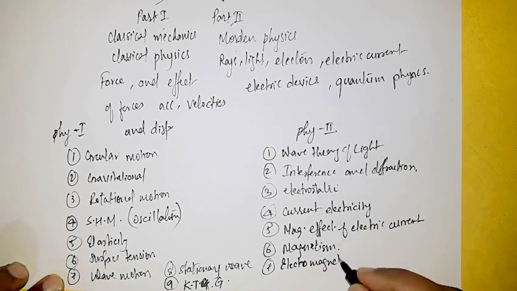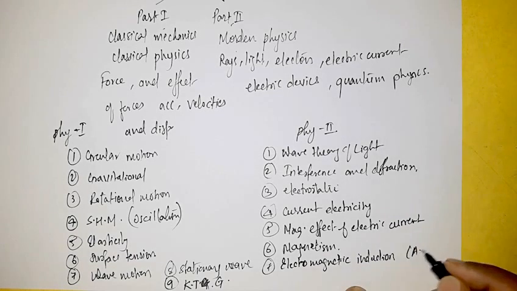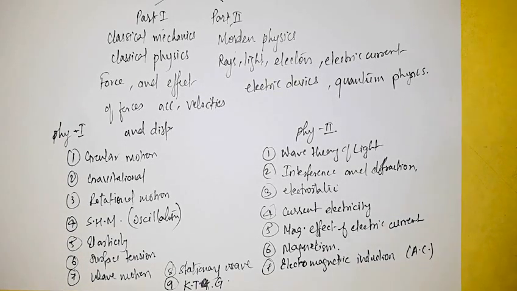Then the seventh chapter is electromagnetic induction, in which we also study alternating currents. Here we discuss how electricity is produced, how energy is converted into electrical energy for getting currents, and what happens when current flows through the circuit, its effect on resistors, inductors and capacitors like electrical components. We will discuss it afterwards. The study of all those things is included under electromagnetic induction.